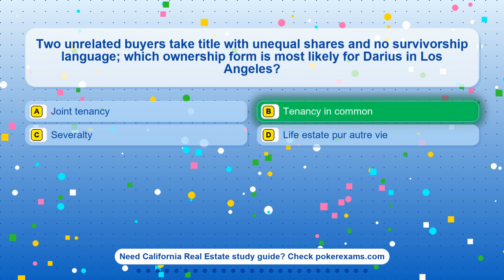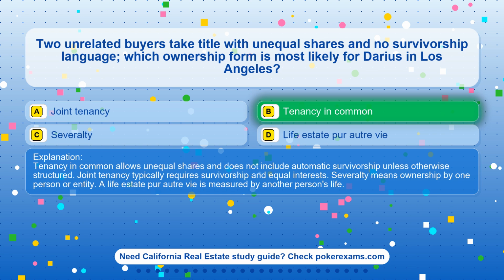The correct answer is option B. Tenancy in common. Tenancy in common allows unequal shares and does not include automatic survivorship unless otherwise structured. Joint tenancy typically requires survivorship and equal interests. Severalty means ownership by one person or entity. A life estate pur autre vie is measured by another person's life.